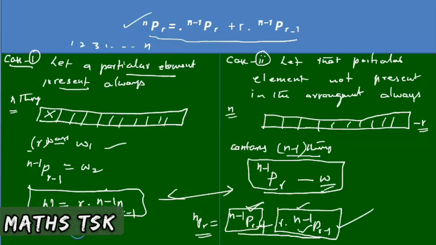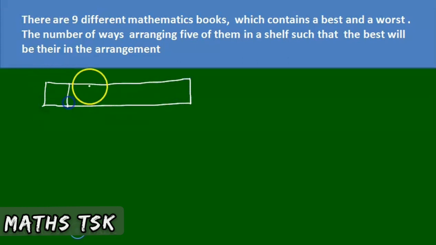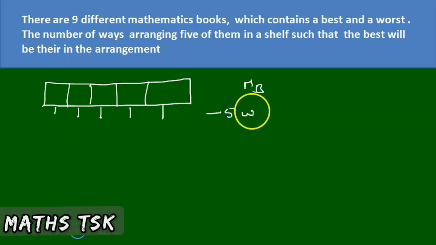There are 9 different mathematics books, which contain the best and the worst. The number of ways of arranging 5 of them in a shelf such that the best will be there in the arrangement. The best must be there. So according to the formula we observed, what can we write? We have to arrange 5 books. It can be arranged with only 5 books. The best book, I write MB, within the best book, it can be placed here, or here, or here, or here, or here. It can be done in 5 ways.